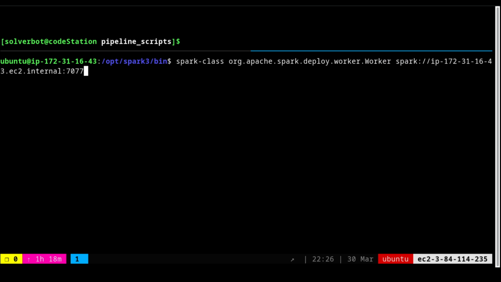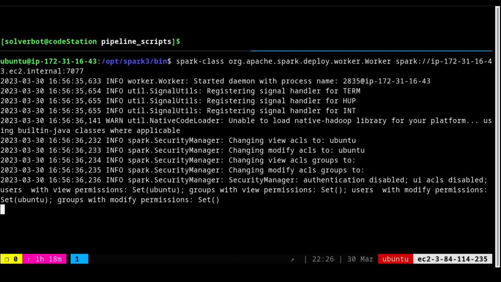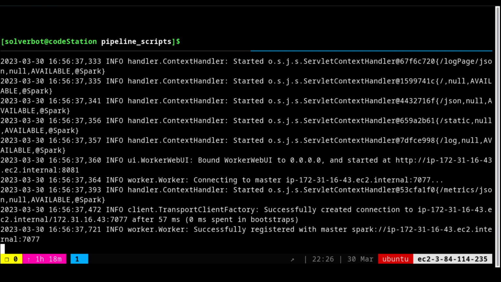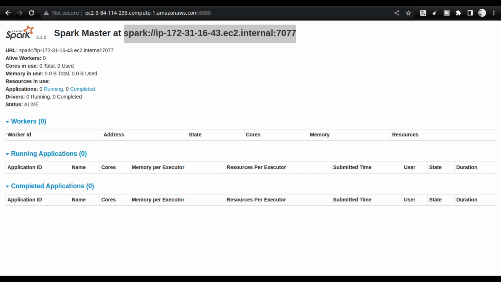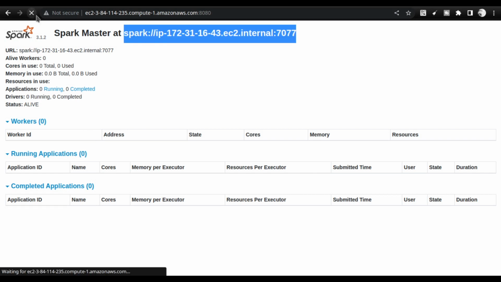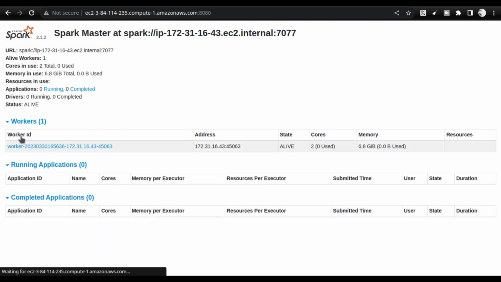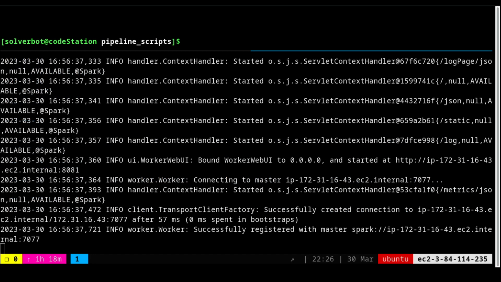Once I give this particular IP, the connection string, the class will get generated, and once the worker gets assigned, it says successfully registered with the master. If you go back to the browser and refresh this page, you will see the worker ID coming here. This is how you assign the worker. Only after the worker is assigned can you do the Spark submit. Before that, you cannot do the Spark submit. Keep that in mind. Let us go back to the terminal.